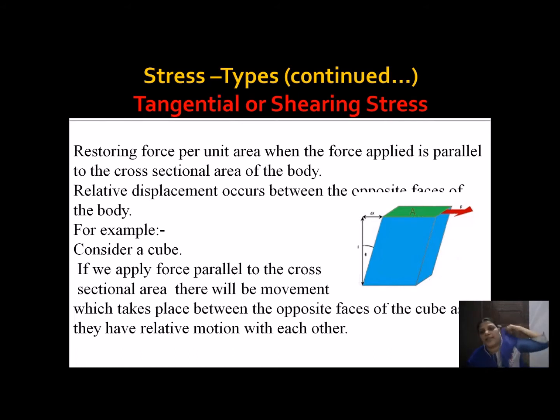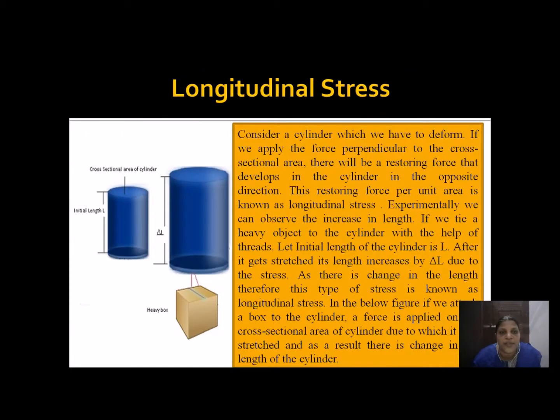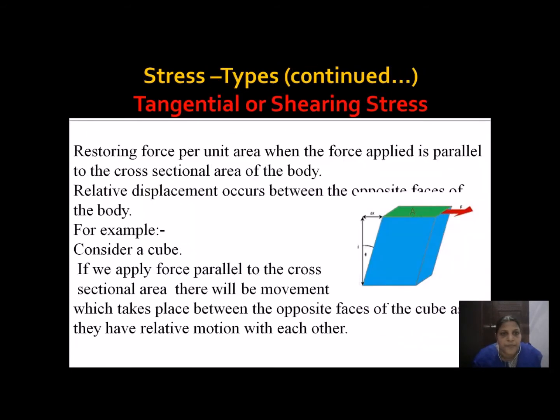Now I have taken a cuboid for my explanation. Here also we are going to apply a stress, that is restoring force per unit area, when the force applied is parallel to the area of cross section of the body. In the case of normal stress, we applied a force perpendicular to the area of cross section. In the case of shearing stress, I am going to slide the arrangement of the object, applying a force parallel to the area of cross section of the body.